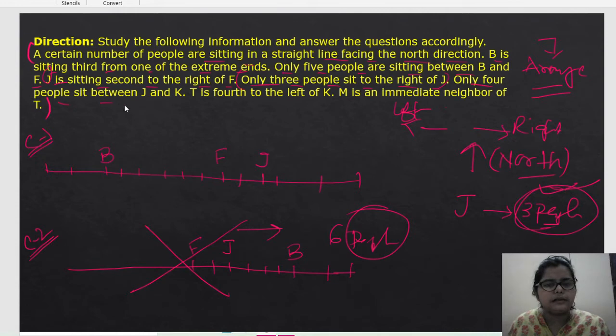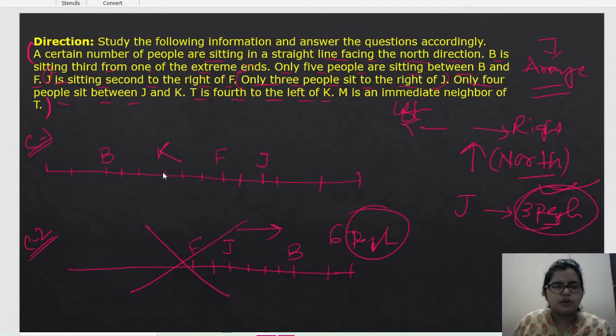Only 4 people sit between J and K. So if J will sit here, then 1, 2, 3, 4. 4 people between J and K. 1, 2, 3, 4. Yes, no problem with that. Now, next line. T is 4 to the left of K. So this is K. 1, 2, 3, 4. 4 to the left of K. Who will sit? T will sit.